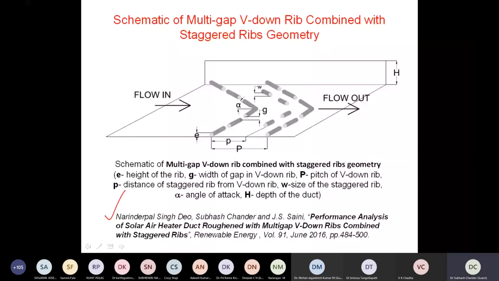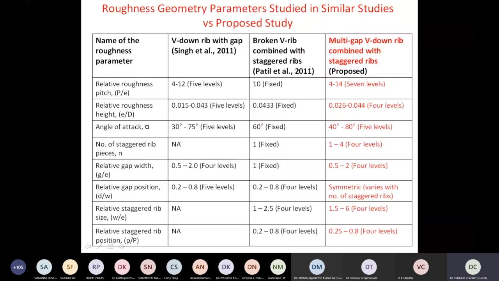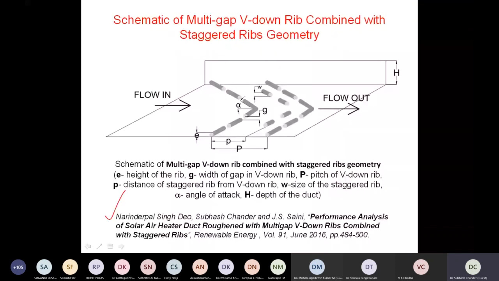These are some of the investigations, right? This is purely scientific investigation, converging at the fixation of parameters. We decided what rib shape or rib elements we need to have: where to place them, what should be the size, what should be the gap, what angle, what should be the diameter. If diameter is fixed, what should be the other parameters associated with the rib? All those parameters are to be fixed or optimized before recommending it for a certain application, right?